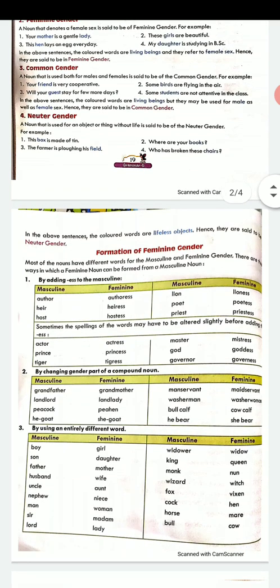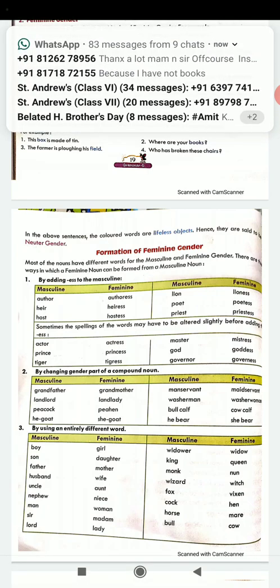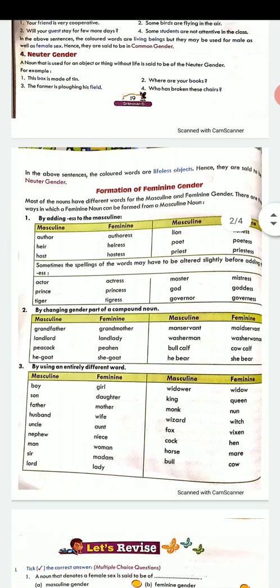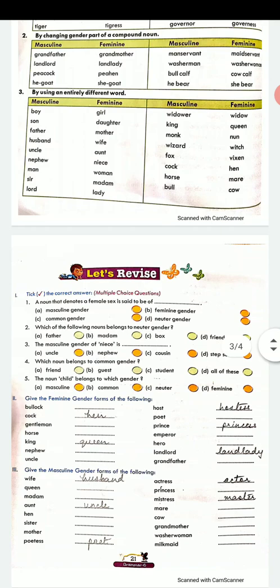Now on the next page, you have been given certain examples of how certain words of masculine gender, when they are referred to in feminine form, what will they be called? Like prince, in feminine form it will be called princess. Or if you are talking about a goddess, if you want the male version, that will be god. So this is the list of the masculine and feminine gender.